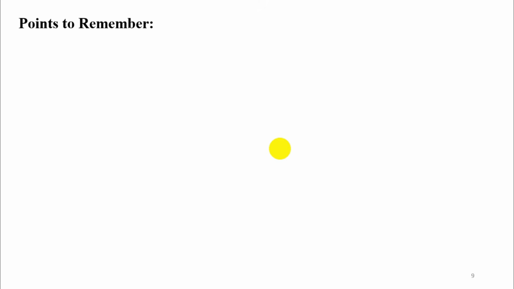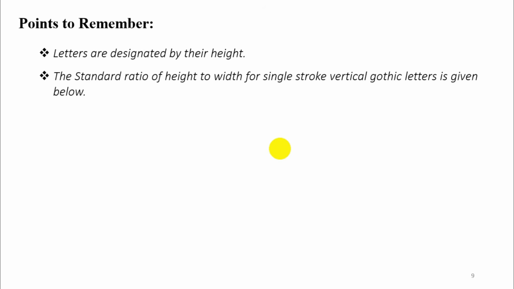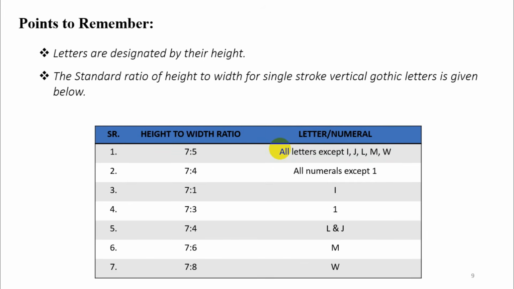Now I want to discuss few points which you have to remember. The first one, letters are designated by their height. The standard ratio of height to width for single stroke Gothic letters is given below. Now you have to remember this table. What is the information given in this table? This is the standard ratio, and these are the few exceptional cases, like all letters except I, J, L, M, W, they have ratio 7:5. We calculate the height or width as per this value.